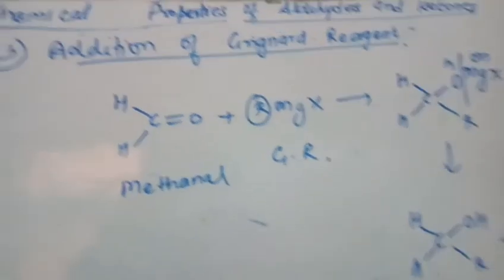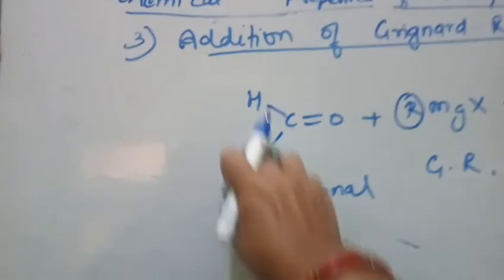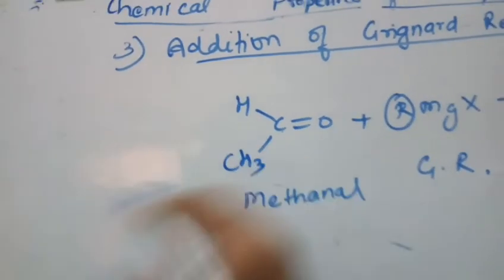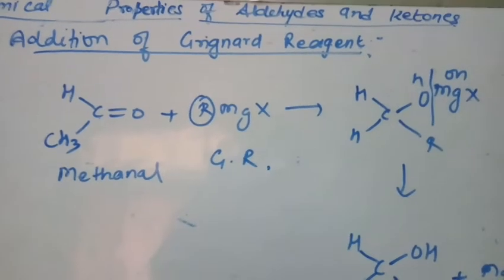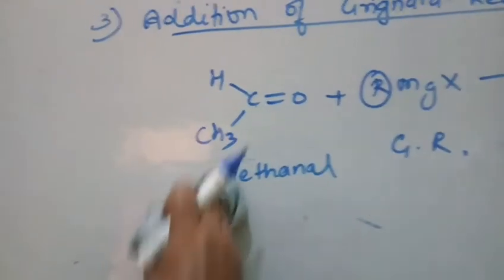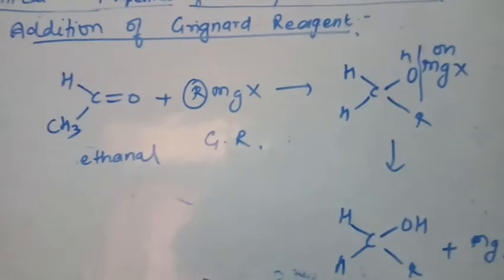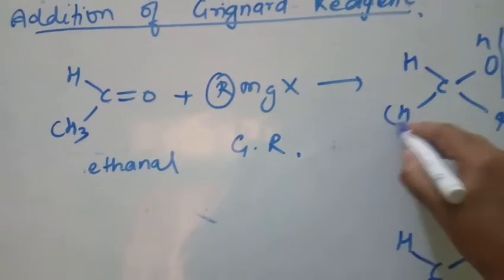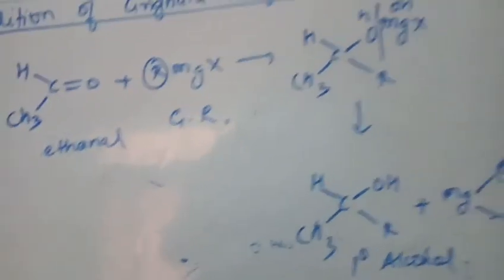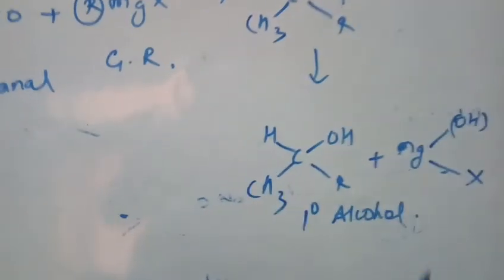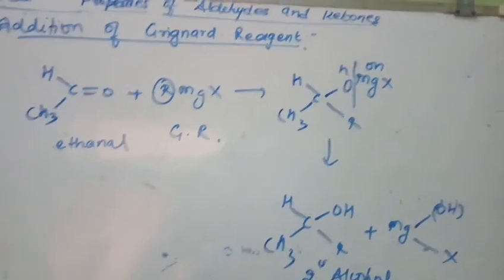Now, instead of methanal, formaldehyde, if I take any other aldehyde, say ethanal, and treat it with Grignard reagent, we get CH3, and the alcohol which is formed is a secondary alcohol. If any other aldehyde is treated with Grignard reagent, we get secondary alcohol. Let us take one more example of this.